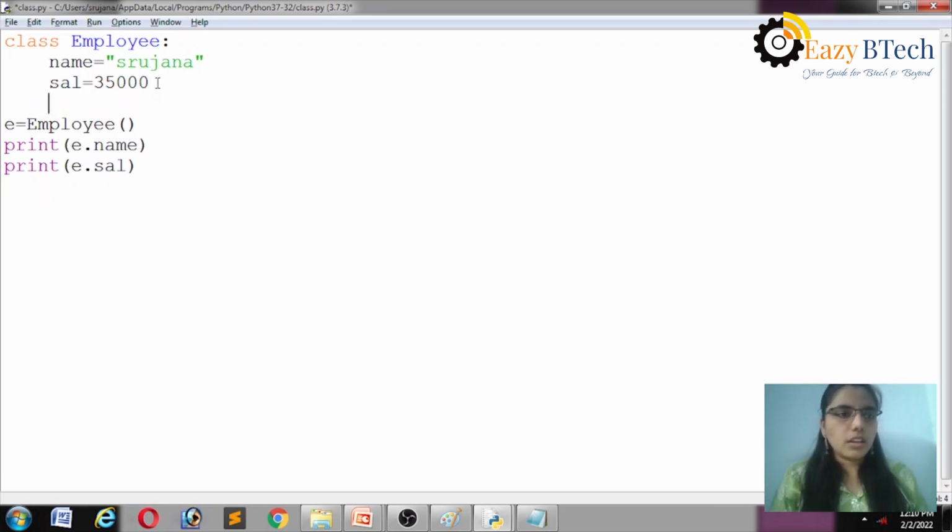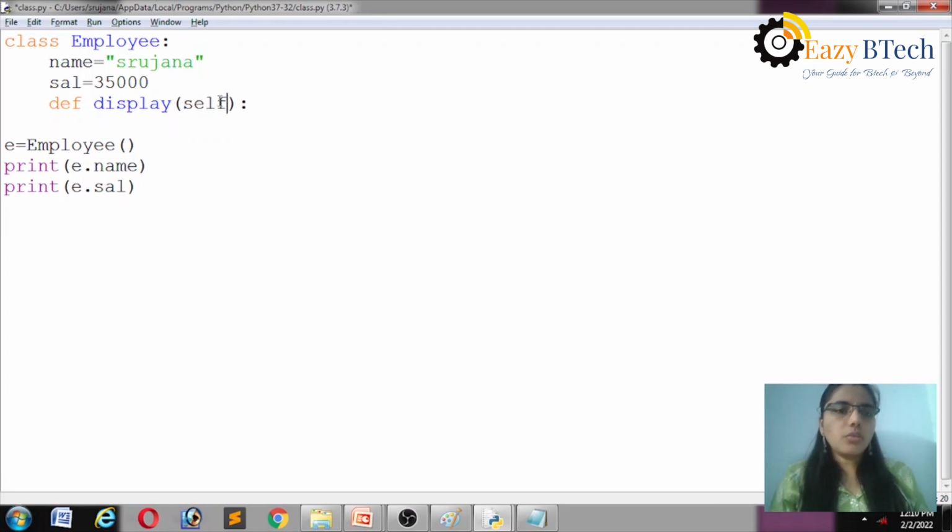But I am writing one method here. A method starts with def. What is the method name? For example, I am writing display as a method. See here, must and should, a method contains at least one argument. That argument is self.